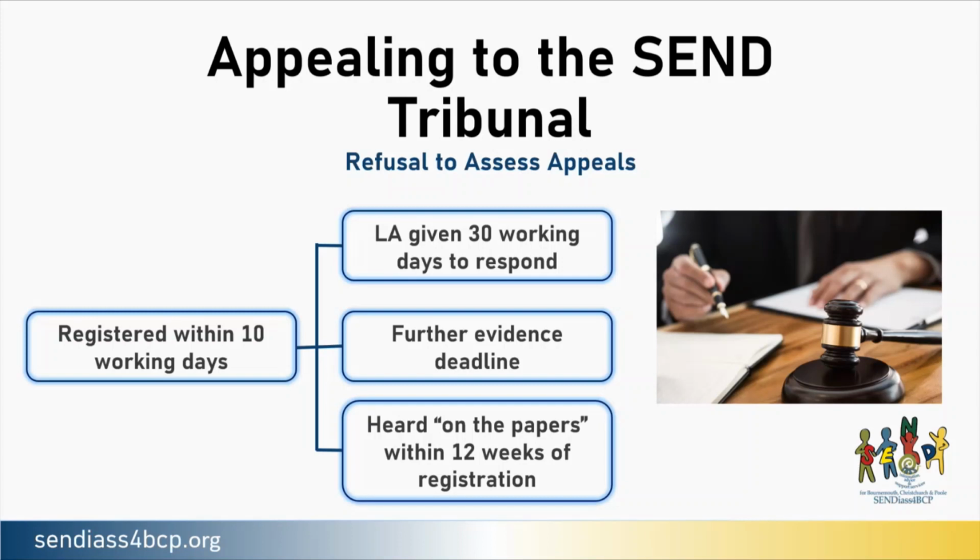In its registration letter, the SEND tribunal will tell you about important dates. It will tell you when the local authority are required to respond to your appeal, giving you a deadline to send further evidence and tell you when the hearing date will be. The deadline for the local authority response to your appeal is usually within 30 working days of the appeal being registered with the SEND tribunal. The local authority must say whether it opposes your appeal and why.